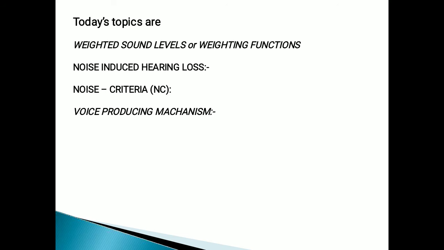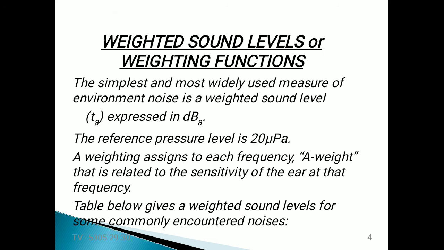Now I'm going to start with today's topic, and that is weighted sound levels or weighted functions. The simplest and most widely used measure of environmental noise is the weighted sound level.